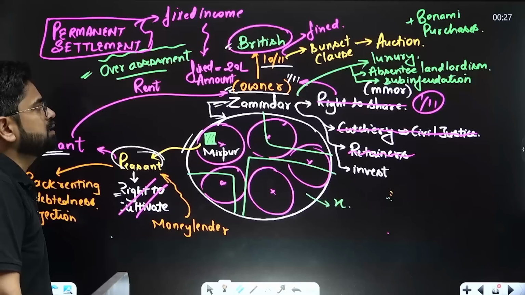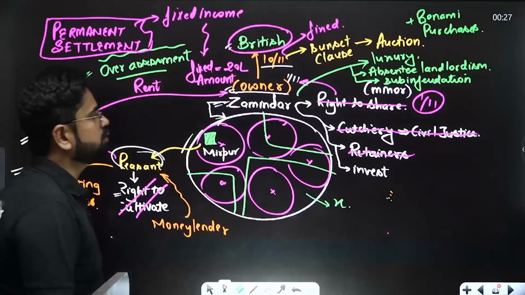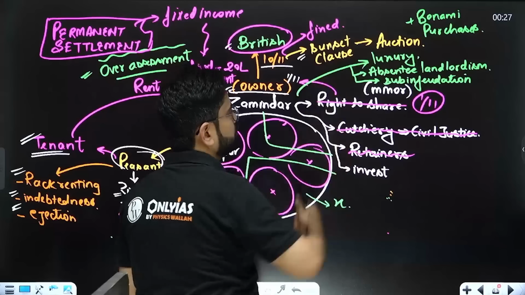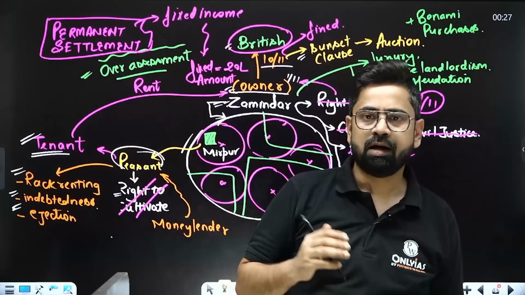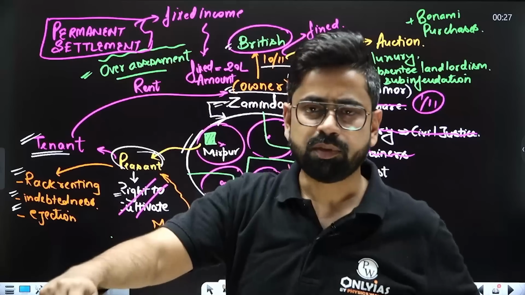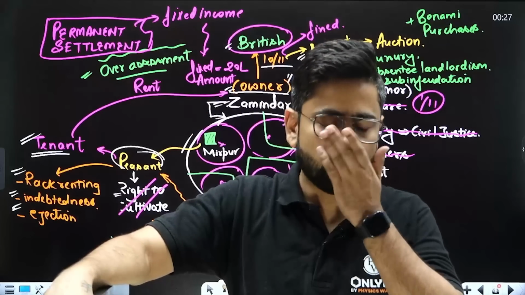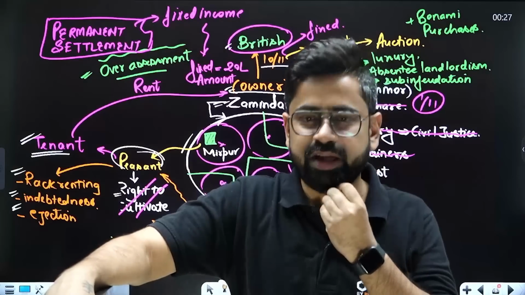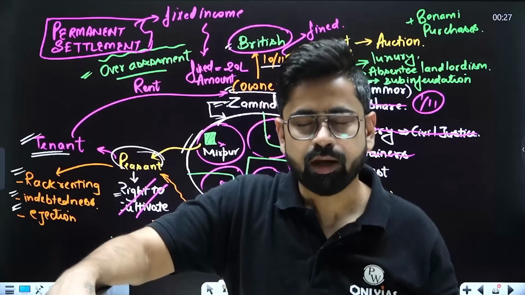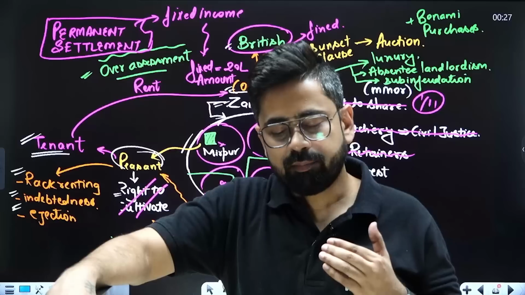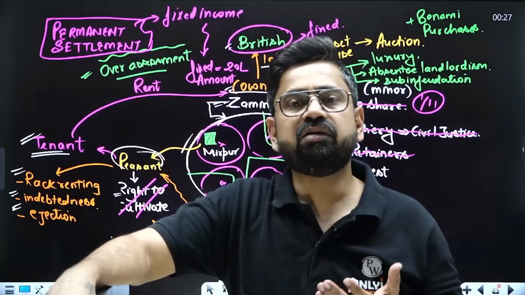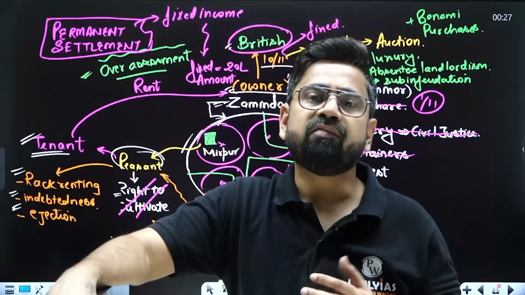That was the understanding. Also, there is a sunset clause. Suppose a date is decided, let's say 6th of May, on which this zamindar has to submit the whole money. If he fails, then on the evening of 6th of May, the sunset clause applies. If by the time the sun sets he did not pay the money, the land will be auctioned.